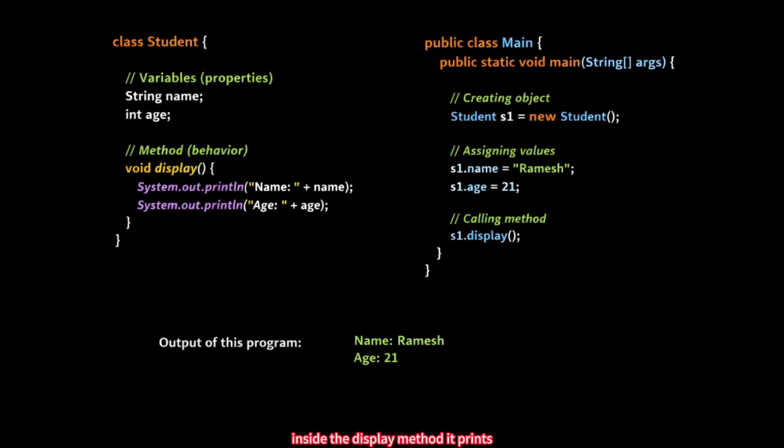Inside the display method, it prints Name: Ramesh, Age: 21. Why? Because when we created the s1 object, we assigned name equal to Ramesh, age equal to 21. So it prints those values.